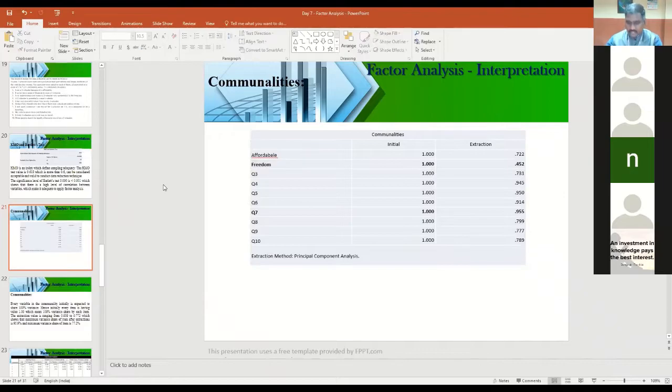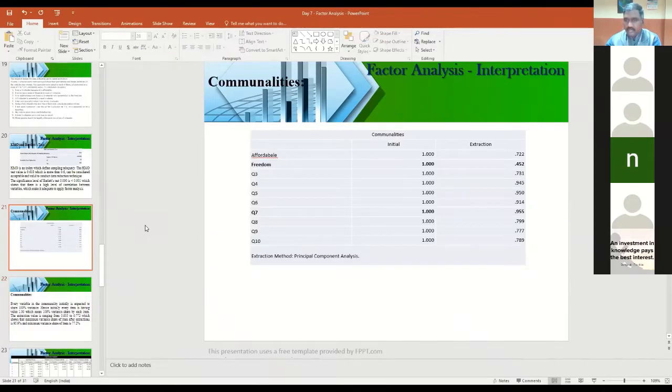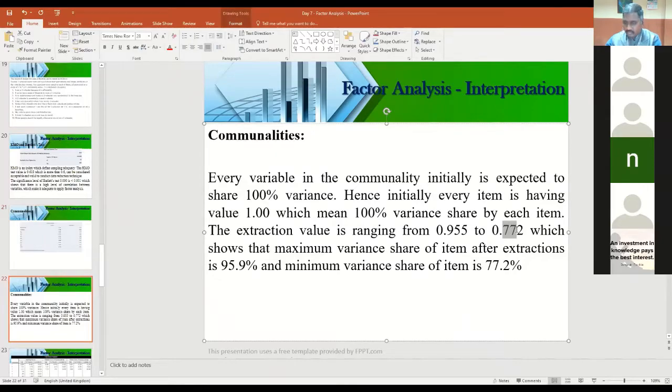0.452. Right. Now here, the extraction values range from 0.955 to 0.452, which indicates that the maximum variation of the items after extraction is 95.5%. Minimum variation is 45.2%. Just to show the variation, you have 10 questions, right? You have 10 items. So maximum this point you are getting, minimum this point you are getting. This is a variation, but all the 10 are interrelated, correlated.